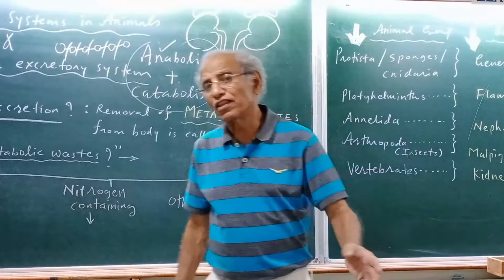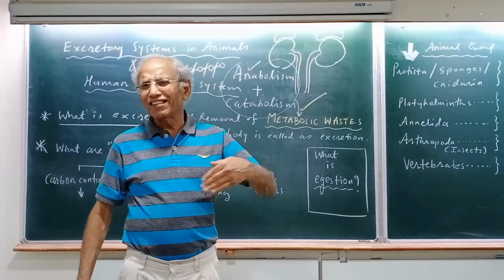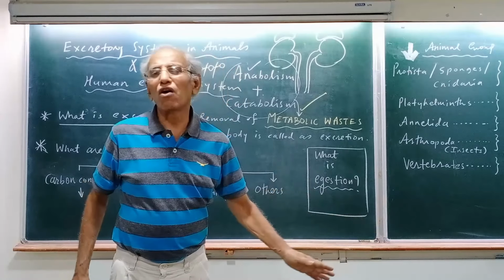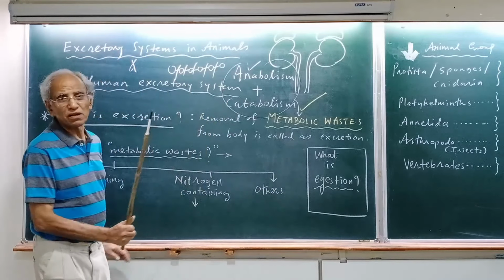Not everything which is happening in anabolism and catabolism is good. Certain things are not good. I'll give you one example. Urea is formed and urea may not be good. It is to be removed. Uric acid may have to be removed. There are many other substances like bile acids which must be removed. Then there is carbon dioxide, which is produced and must be removed. These are produced as byproducts of metabolism and they must be removed.